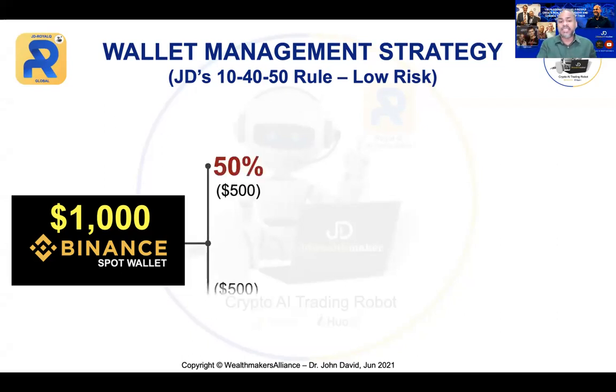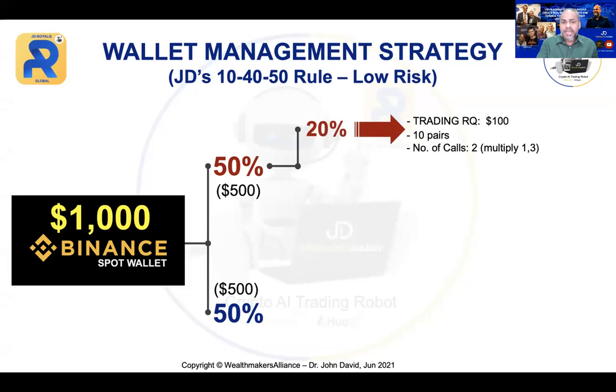Now, I'm going to divide this $1,000 50-50. 50%, $500, will go into the trading. Another 50%, I'm going to hold for contingency. Let me explain what I meant. From that 50%, 20% will go into the Royal Q trading, and 20% of 50% will be $100. So I'm only going to allocate $100 for the trading. From that $100, please understand that for each trade, the minimum amount is $10. So anyone can trade with a minimum of $10.